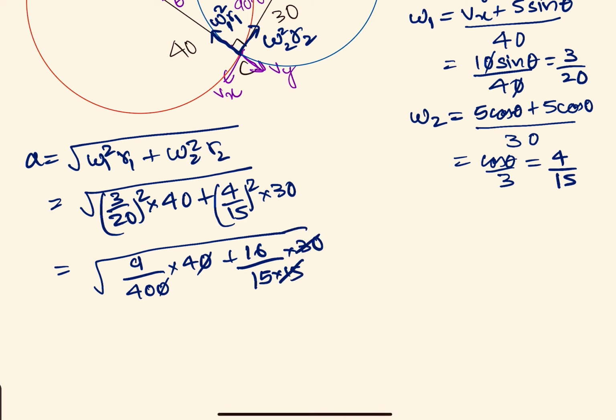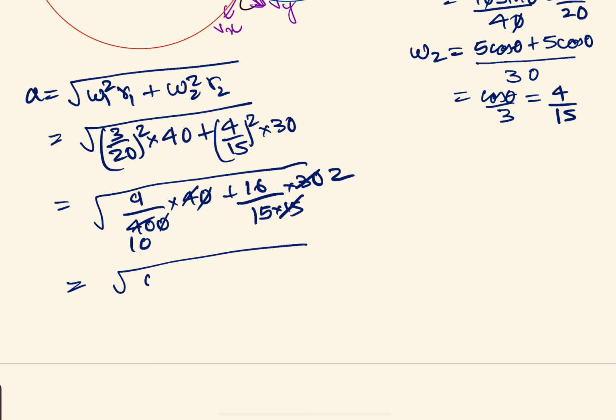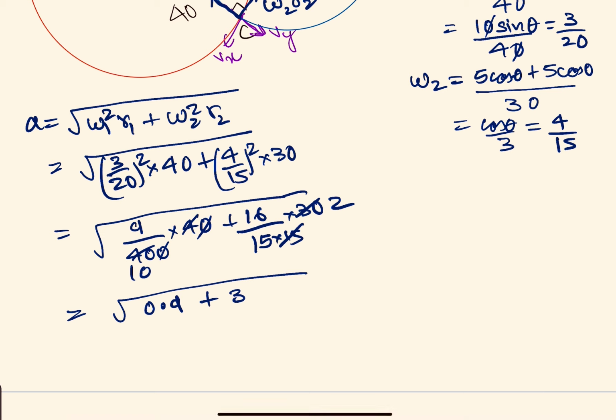That gives us this value. Here it is 0.9, plus 32 by 15. So 32 by 15 is 2 point something, around 2.1. So we'll have to put square everywhere here.